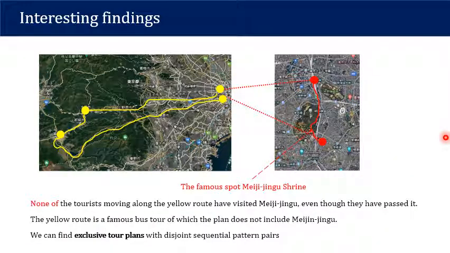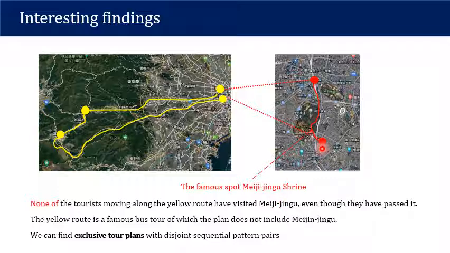And as for the quality of the mined patterns, we have a very interesting finding. See here, the red route is moving from the commercial center Shinjuku to the front gate of the Meiji Jingu Shrine. And the yellow route starts and ends at the same place but passes via the famous mountain Fuji. The interesting thing is that we have found that the yellow route is actually disjoint with the red route.